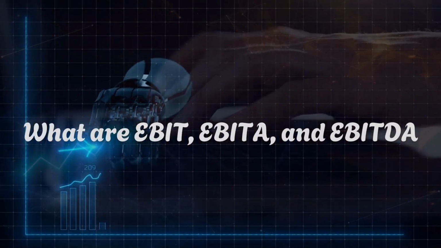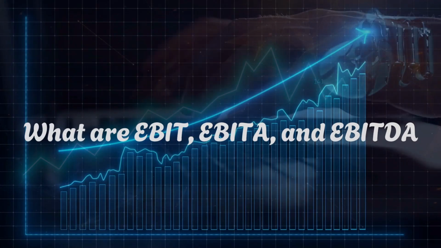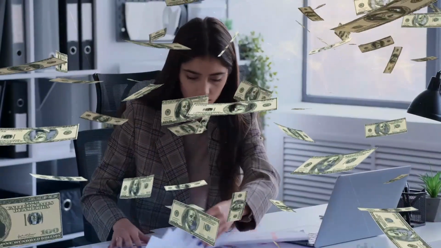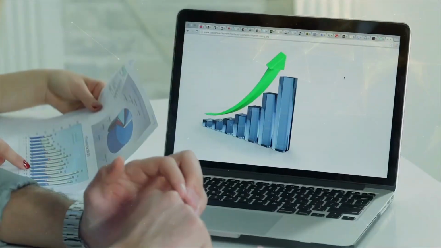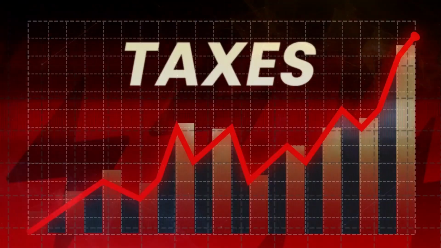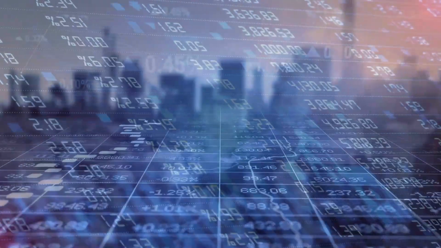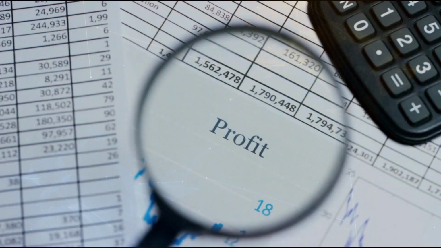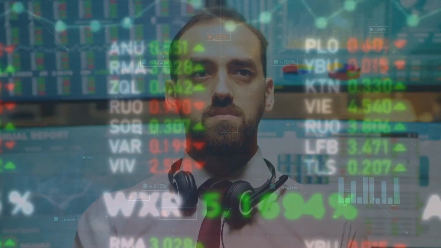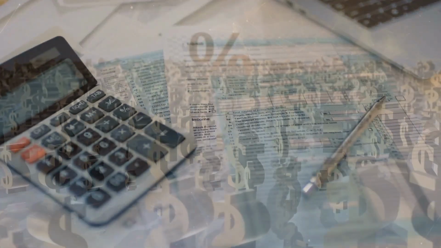What are EBIT, EBITDA, and EBITDA? These three acronyms describe intermediate measures in the income statement. They help illustrate a company's operating performance. EBIT stands for earnings before interest and taxes. This metric corresponds to a company's operating profit. As the name suggests, it represents the profit generated before deducting interest and taxes.